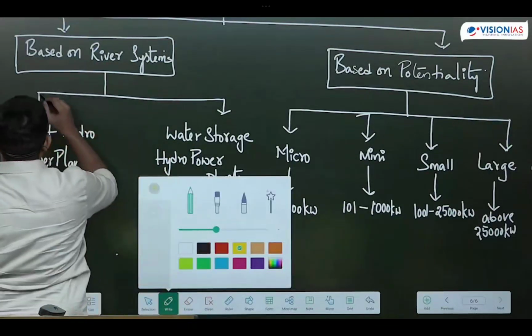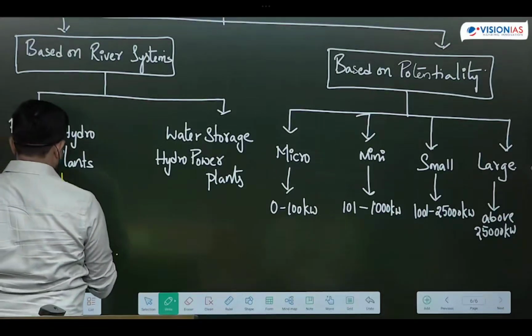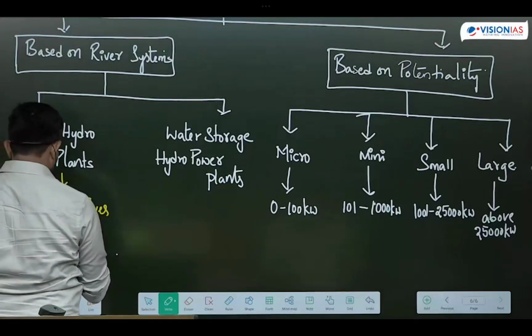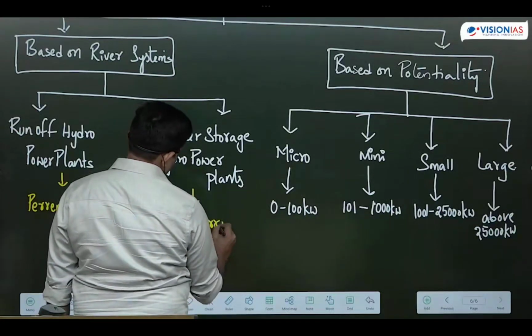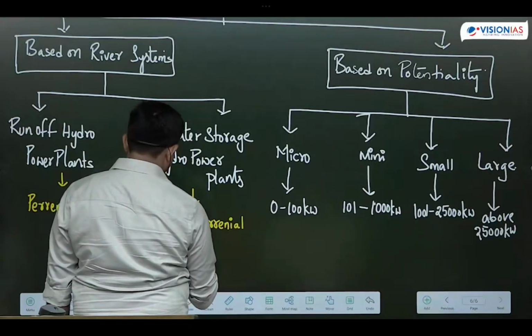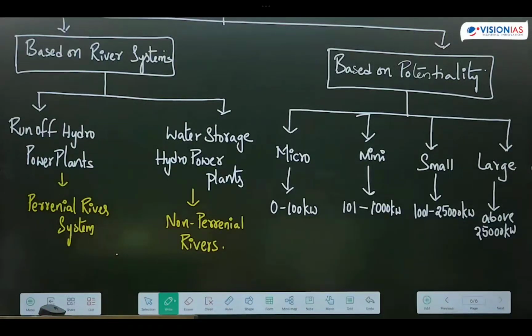These runoff hydropower plants are mostly in perennial river areas. Wherever these perennial river systems are there, runoff hydropower plants are there. In non-perennial rivers, water storage hydropower plants exist. You know what perennial and non-perennial rivers are. Okay, so this is how hydropower plants were categorized based on potentiality.